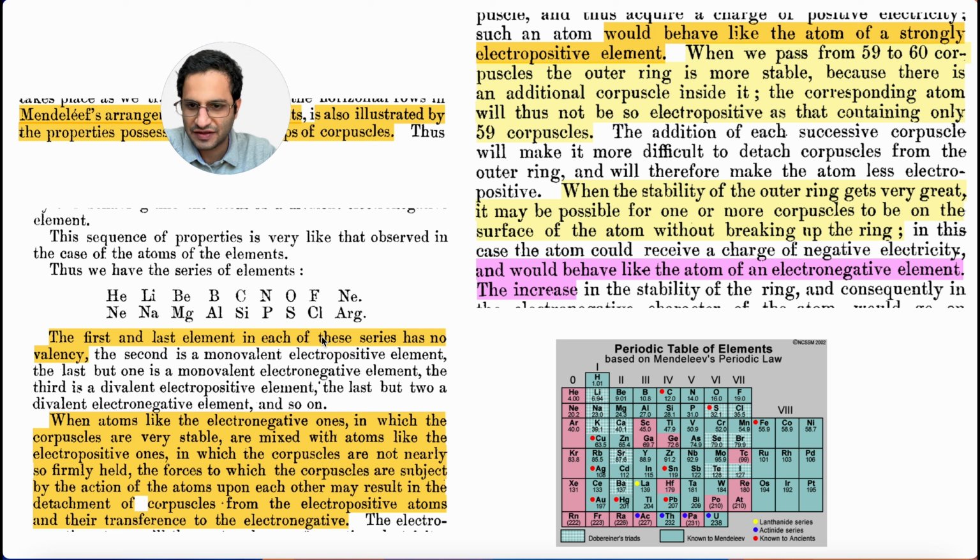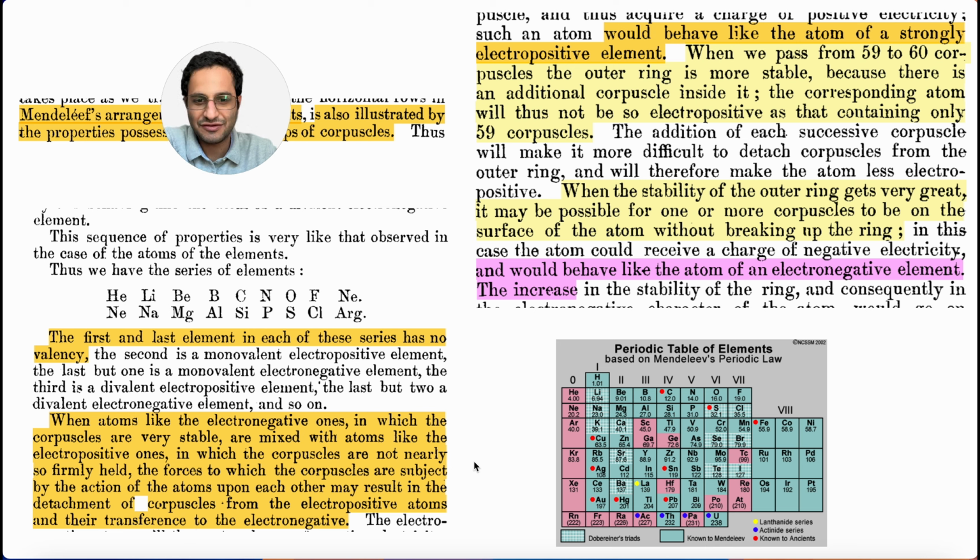The first and the last elements of each of these series has no valency. So he's using the word valency. When atoms like the electromagnetic ones, in which the corpuscles are very stable, are mixed with the atoms like the electropositive ones, in which the corpuscles are not nearly so firmly held, the force to which the corpuscles are subject by the action of the atoms upon each other may result in the detachment of the corpuscles from the electropositive atoms and their transference to the electronegative.